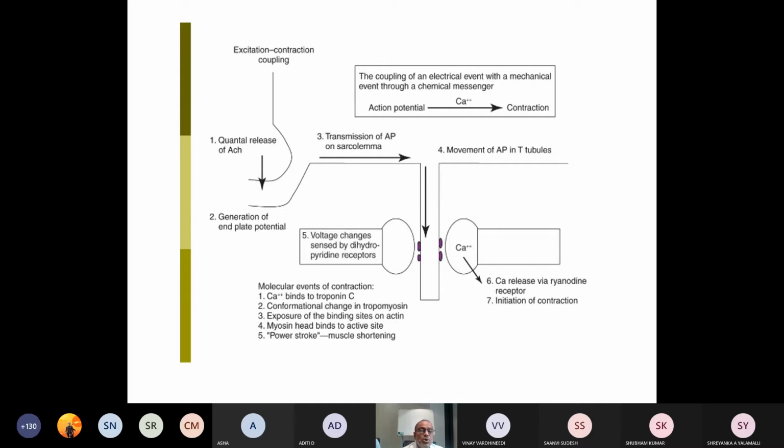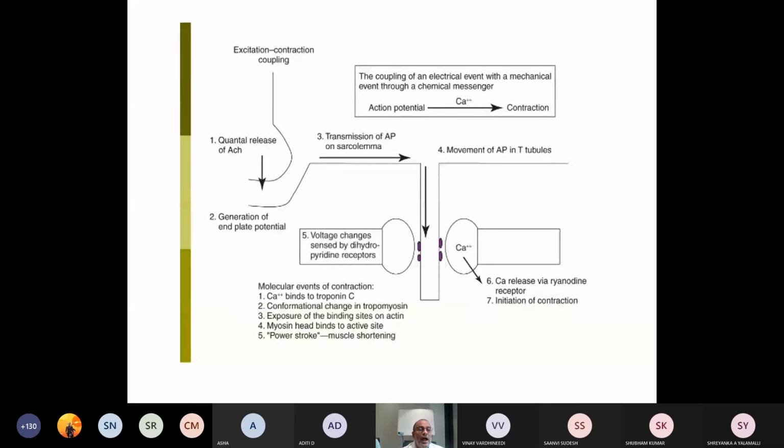Then we are going to have transmission of action potential along the membrane of the muscle. There will be movement of action potential in the T tubule. This is the T tubule. Then voltage changes are sensed by the dihydropyridine receptors, which are present in the foot processes. There will be calcium release via ryanodine receptors, and there will be initiation of contraction.